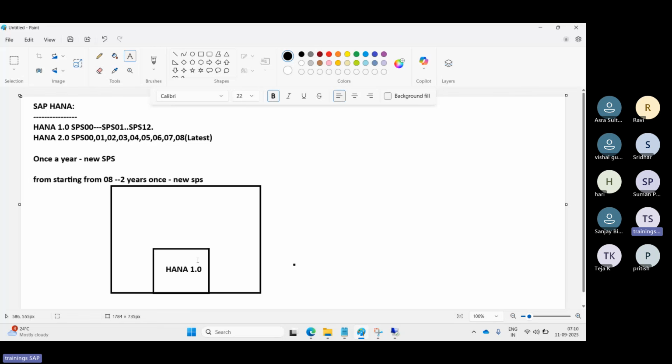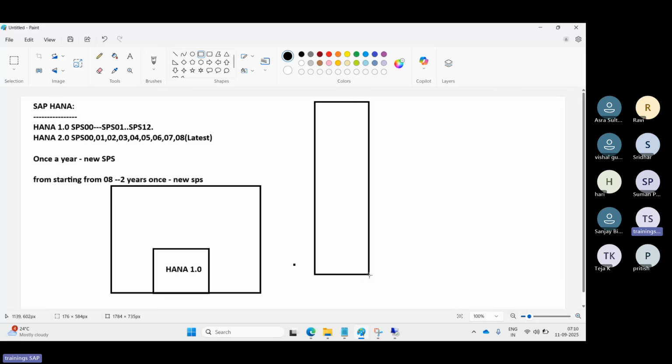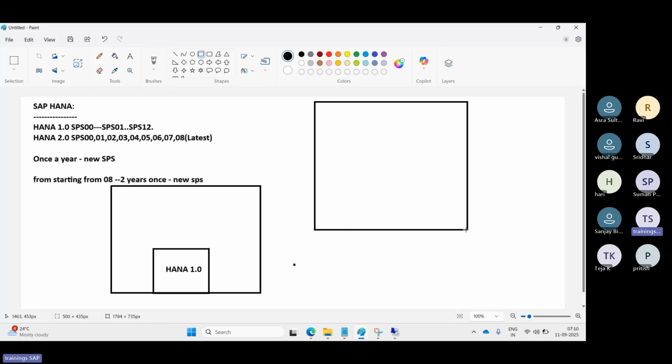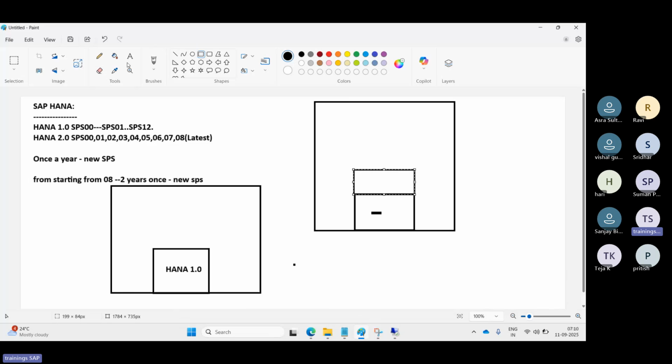That's the concept they introduced in HANA 2.0. In the same operating system, if you build HANA 2.0, it's like building an apartment: you get the ground floor, and by default you also get the first floor, G+1. So this is HANA 2.0.